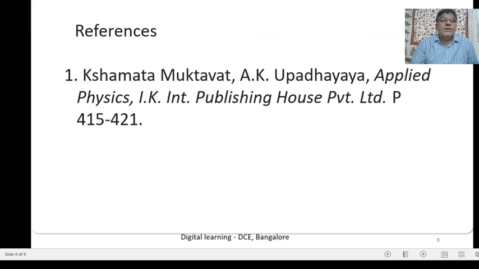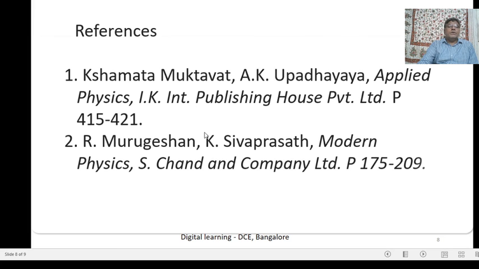Some references for this session: the textbooks are given, and choose a few more problems from these textbooks and discuss them yourself. Kshamata Muktavat and A.K. Upadhyay, Applied Physics, I.K. International Publishing Limited, and another textbook is R. Murugesan and K. Siva Prasath, Modern Physics, Western Company.